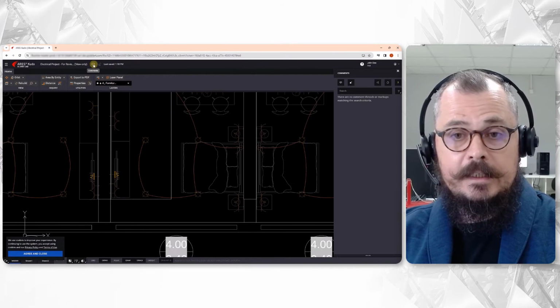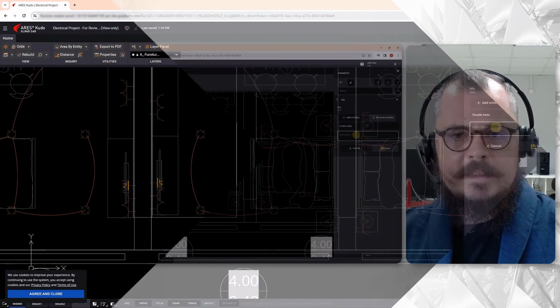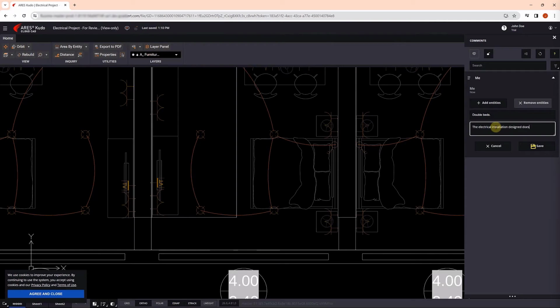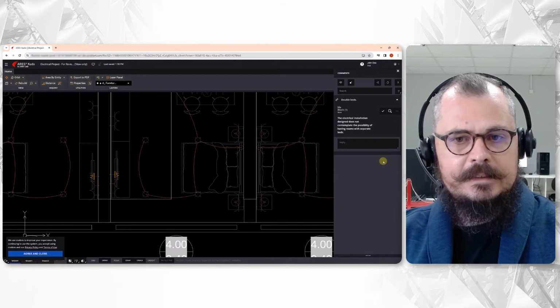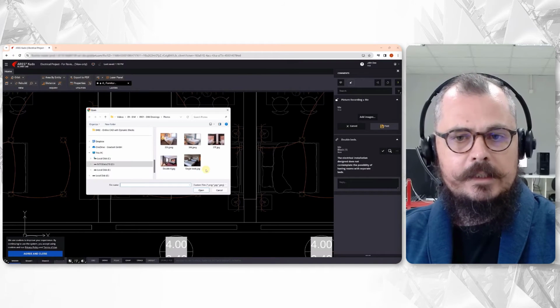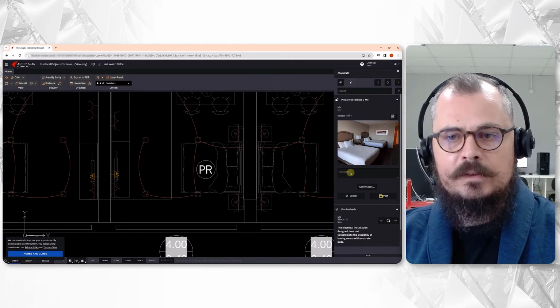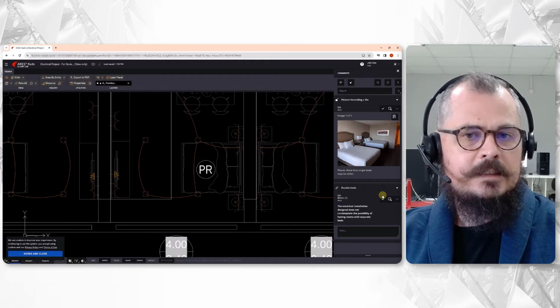Using the link, our customer is able to review our project online. Comments and markups are also available for free after creating a free login and password that will authenticate who is providing this feedback. Comments are texts, and they can be linked to a selection of entities. Alternatively, picture markups can be used to comment with photos or images. Other methods include voice recordings and stamps.